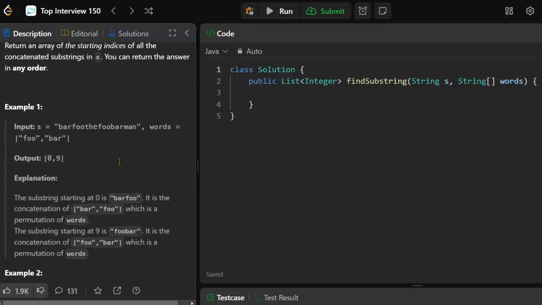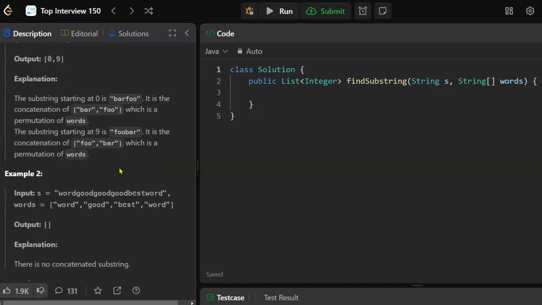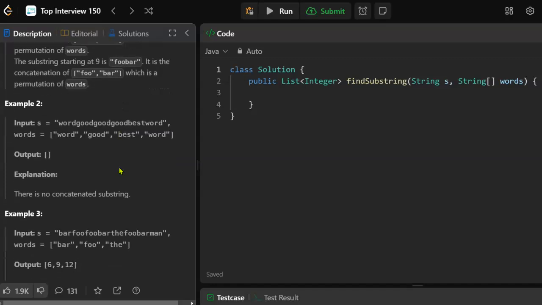Let's take a look at a couple of examples here. So, foo and bar. Well, we can concatenate those as bar foo, and there's one instance of it there at index 0, and then at index 9 there is another instance concatenated as foo bar.